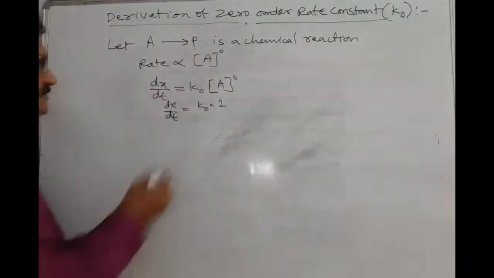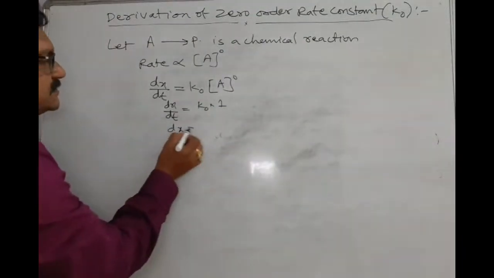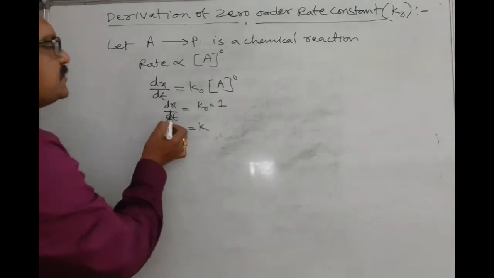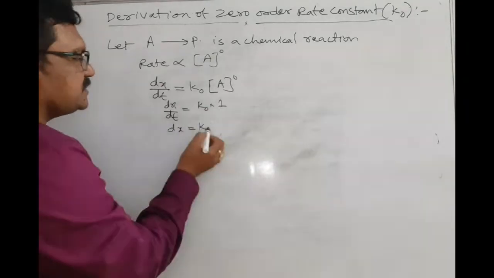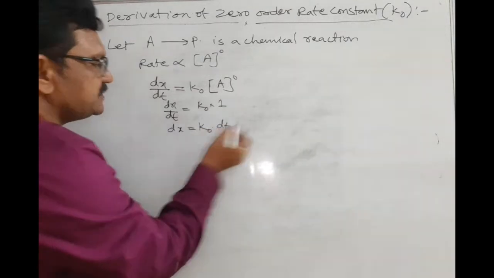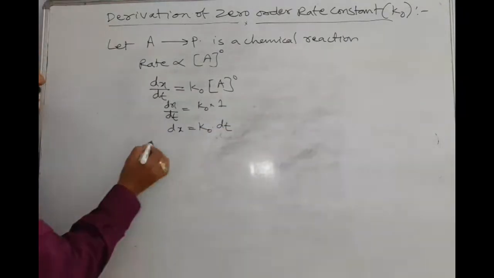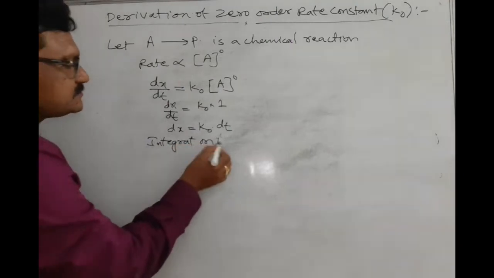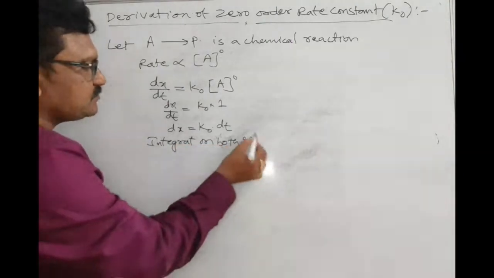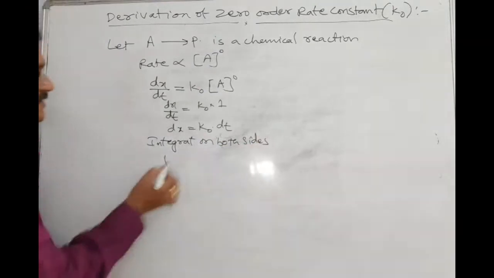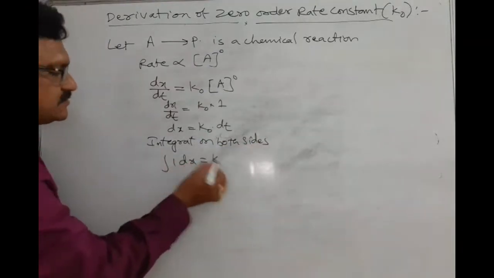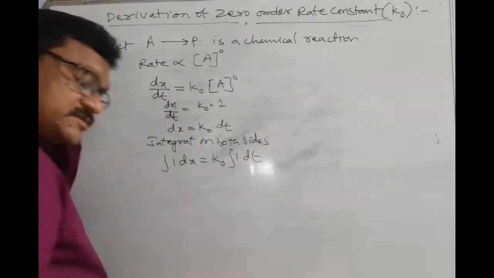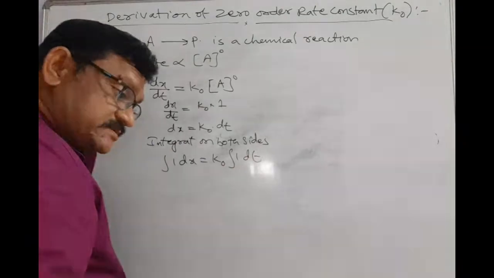See here, dx is equal to this time variable brought to this side: K0 into dt. Integrate on both sides. Integral 1 dx is equal to K0 integral 1 dt. So this is nothing but the integration part.